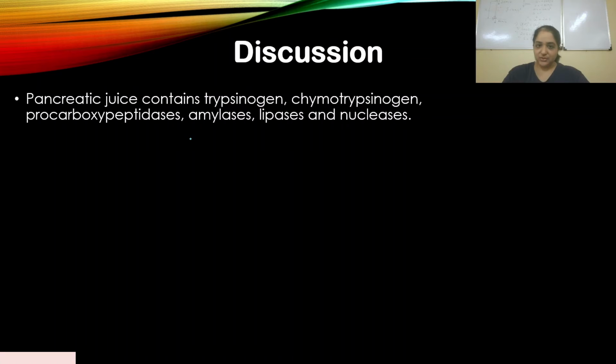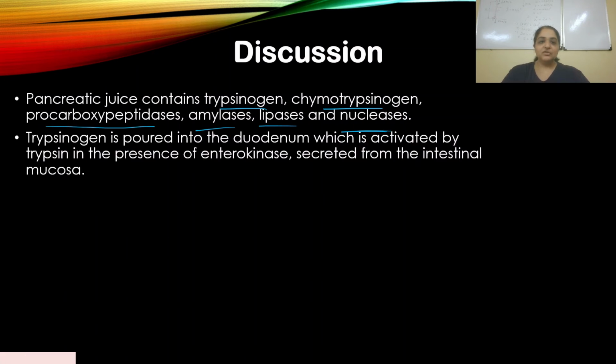So pancreatic juice contains trypsinogen, chymotrypsinogen, procarboxypeptidases, amylases, lipases, and nucleases. You need to remember this. This is there in NCERT also. So please make a list of the constituents of pancreatic juice. Now trypsinogen is poured into the duodenum, and it is activated, actually, by enterokinase.